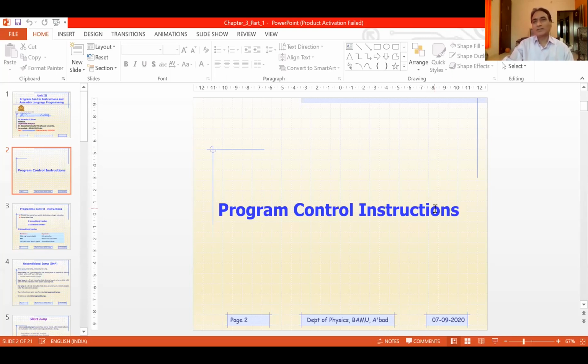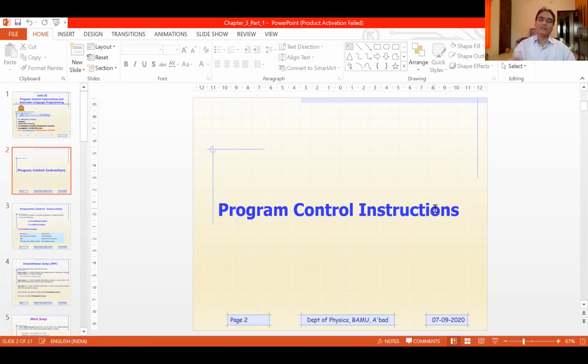So what will you do? You will either hire a taxi and reach Aurangpura, or if you have your own vehicle, you will take it and go to Aurangpura. Since you are very familiar with the path to be followed to reach Aurangpura, you are not going to ask anybody how to reach, right?